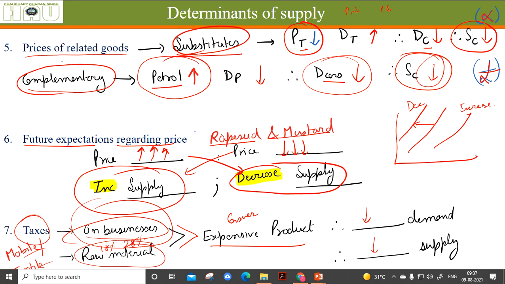If they increase taxes, the movement is this way, and the movement can be on the right side also if you reduce the taxes. Okay, I have told you examples of both things. When you are expecting that the price is going to increase in future, supply reduces. When you are expecting that the price is going to decrease in future, supply increases.